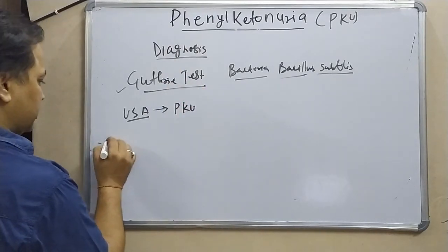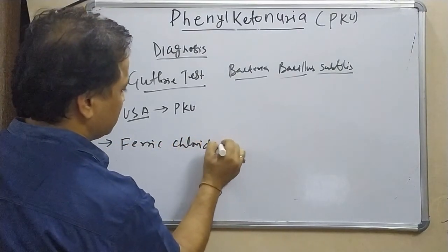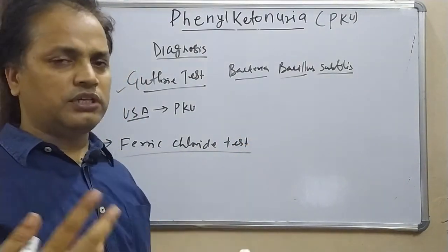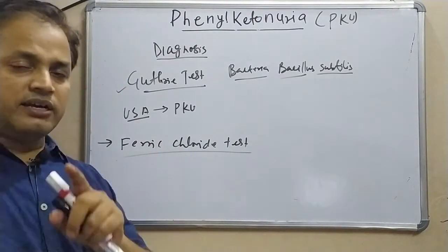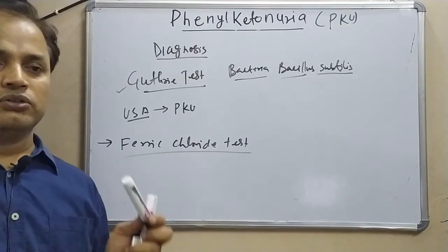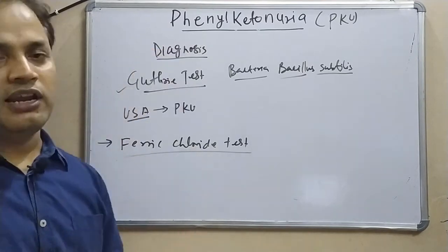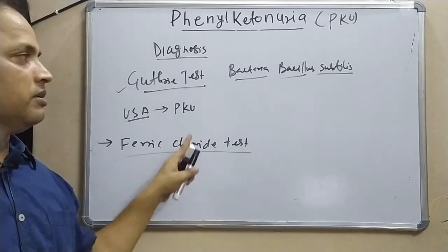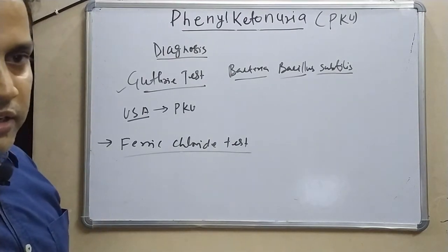The second test we have is called the ferric chloride test. This test is a chemical test which is based on the benzene ring group. If any other compound has a benzene ring, that will also give a positive test. So this test is not very specific only for phenylalanine, as other compounds also give a positive test.